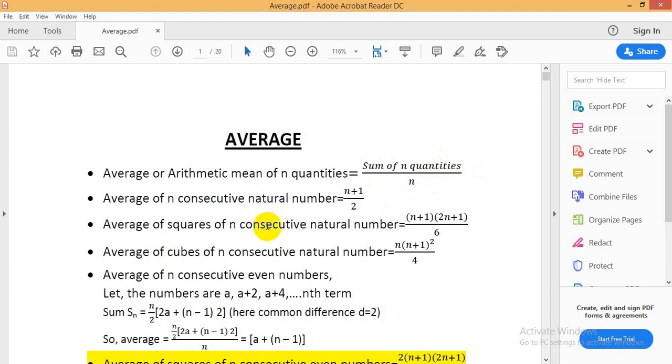Average of squares of n consecutive natural numbers is (n plus 1) into (2n plus 1) by 6. I think you are familiar with AP formulas, arithmetic progression formulas. From there it can be derived. I am not going into the details of the arithmetic progression chapter because this is more about average. So you have to remember the formulas. Now average of cubes of n consecutive natural numbers is equal to n into (n plus 1) whole square by 4.